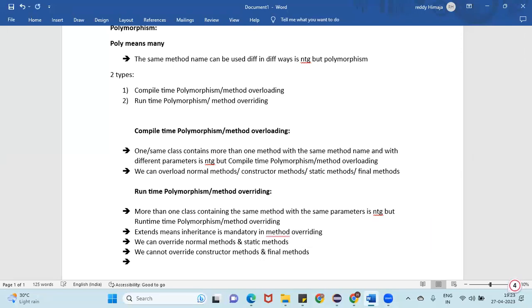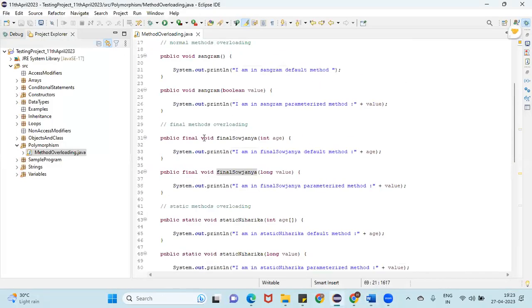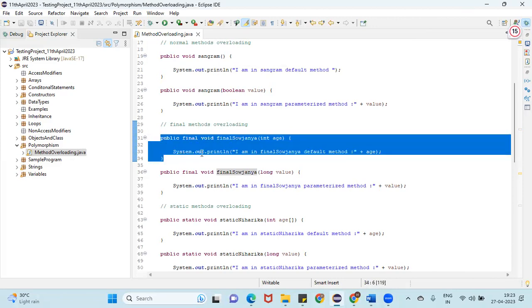A final method cannot be overridden. Once you declare a final method, you cannot override it. You can reuse it, but you can't duplicate it. You can't create the same method in both parent and child class.